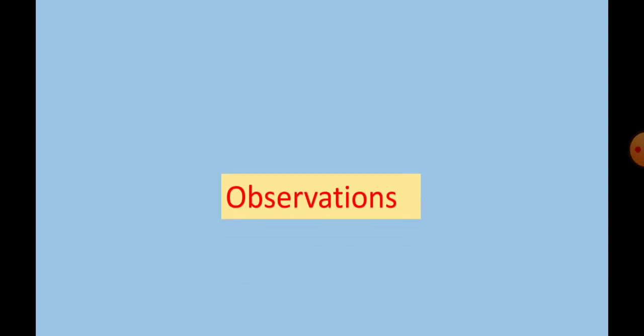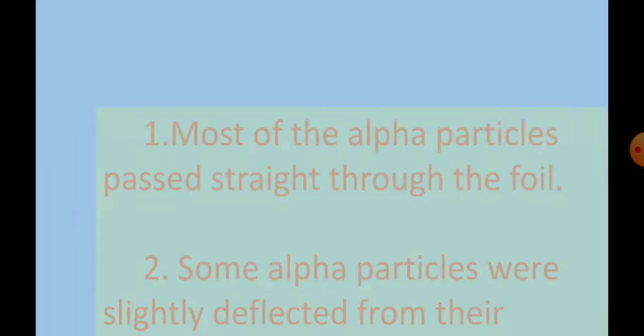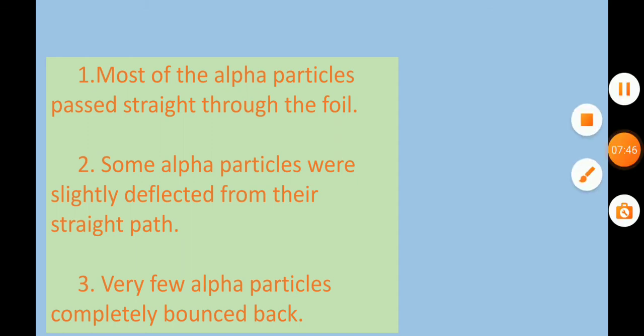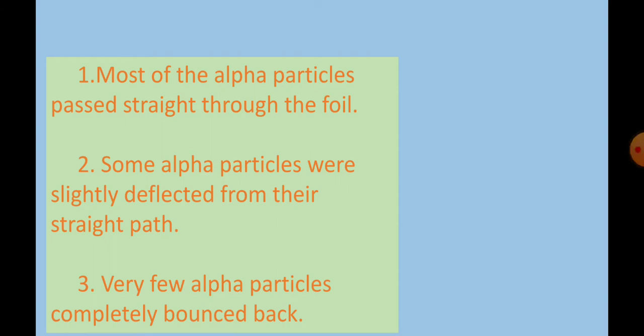From this gold foil experiment, the observations are listed here. Observations of the gold foil experiment. Observation number 1: most of the alpha particles pass straight through the foil without any deflection. The majority of the alpha rays don't show any deflection. They simply pass through the thin gold foil. That is the first observation. Observation number 2: some of the alpha particles were slightly deflected from their straight path. I have shown this in the video itself.